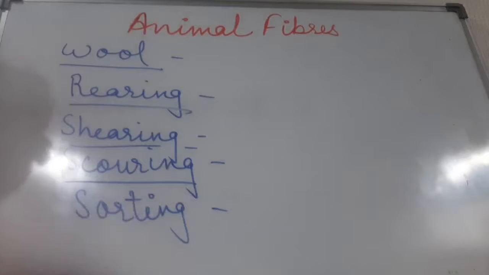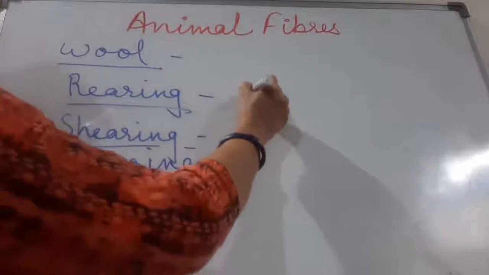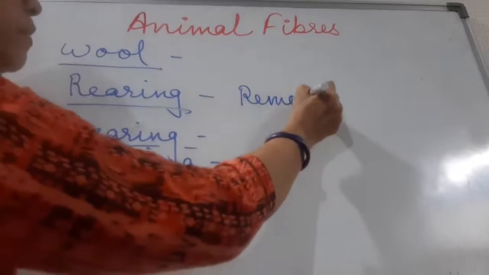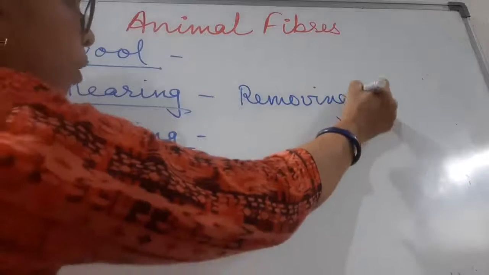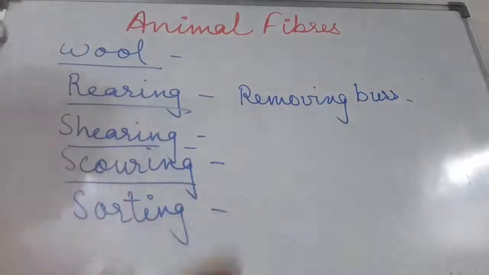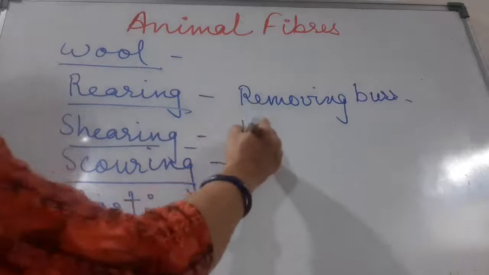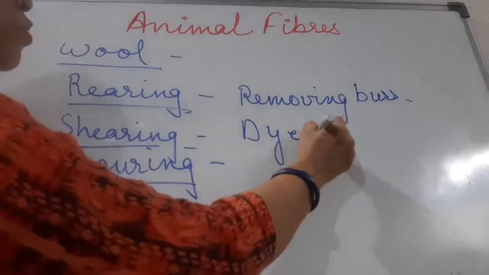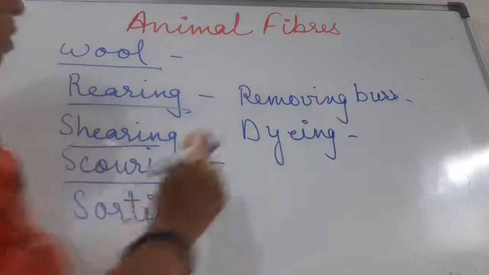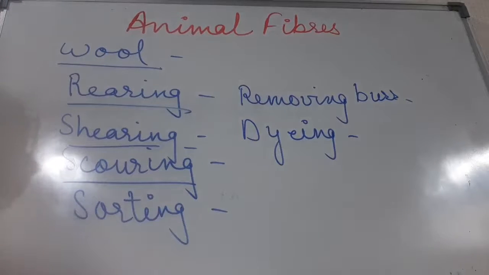Once it is washed and dried properly, then sorting has to be done. Sorting means different textured wool is kept separately. After sorting, then we are removing burr. What is burr? Burr is the small balls or fluffy fibers which occur on the wool. They need to be removed, and this can be done manually. After removing, children, then we are doing dyeing. Wool gives us black, white or brown colors.